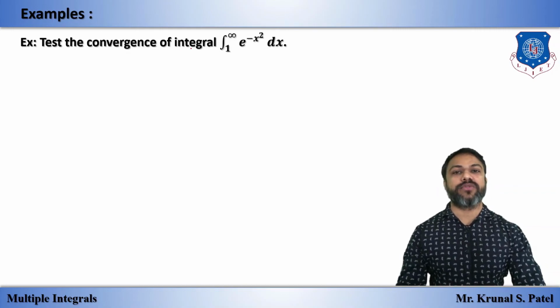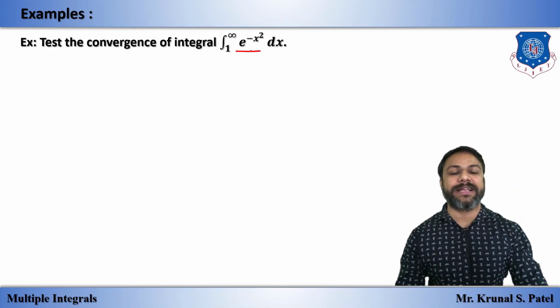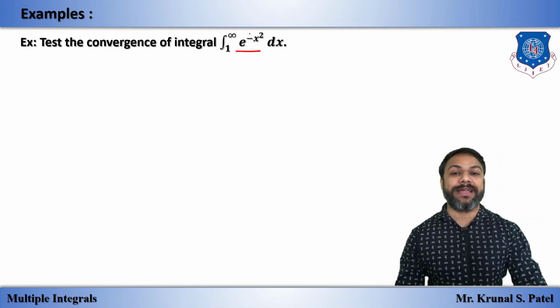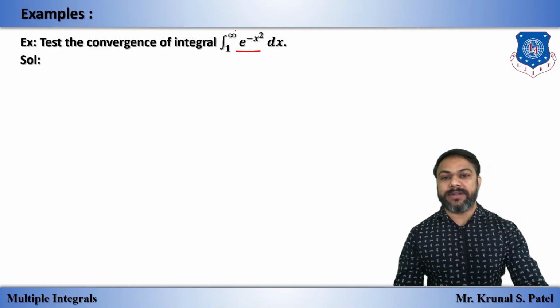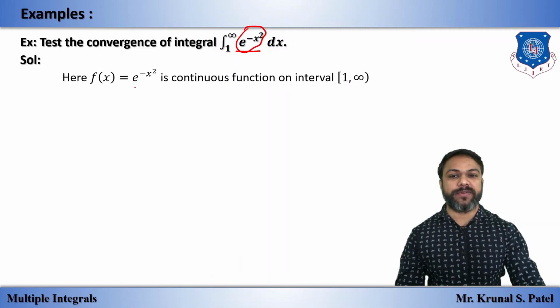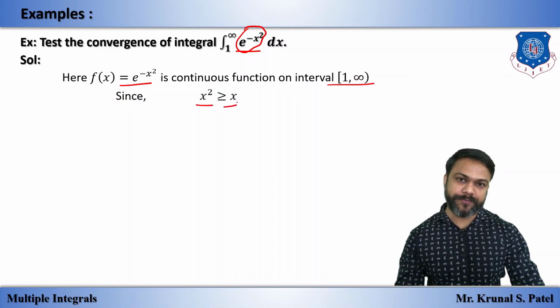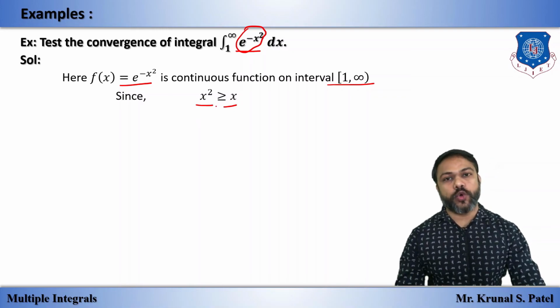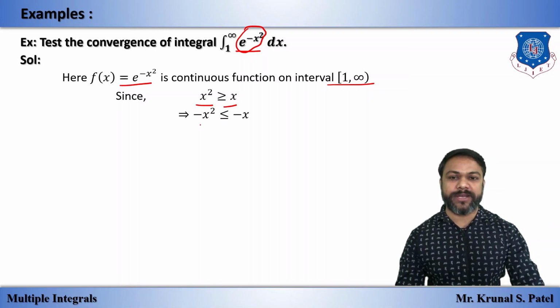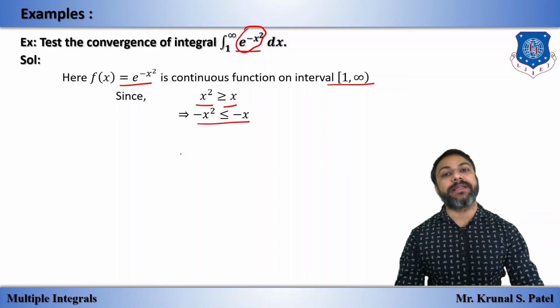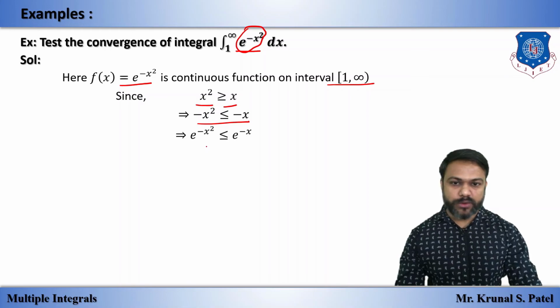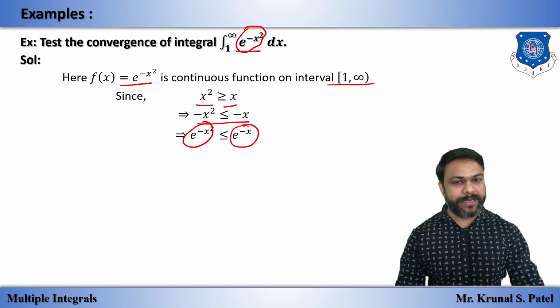Check the convergence of the integral from 1 to infinity of e raised to minus x square dx. Now we don't have any integration formula for this. So we will take f of x as this, f of x is equal to e raised to minus x square, a continuous function on the interval 1 to infinity. Since we know that x square is always greater than or equal to x, if we multiply by minus, the inequality will be changed. And if we take e raised to, the inequality will be the same. Okay, so here this is given, and this is obtained.